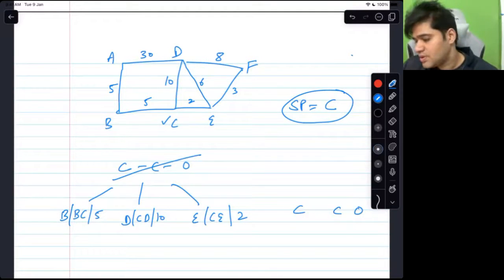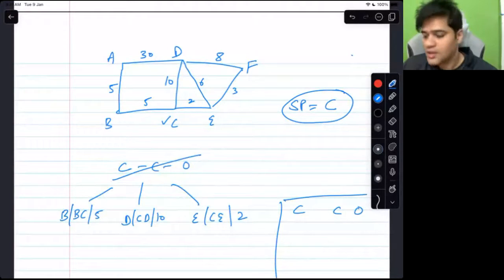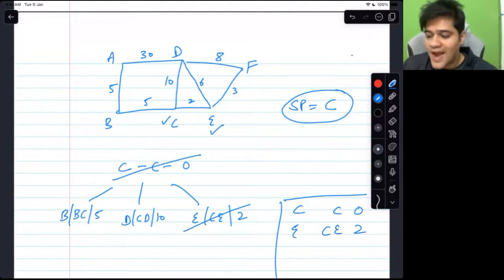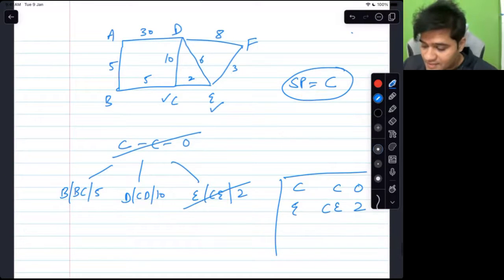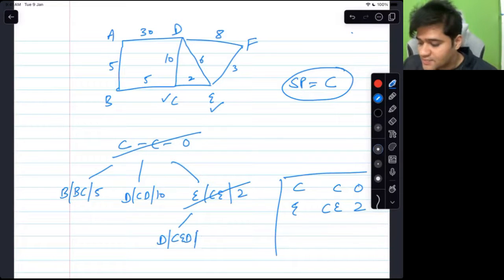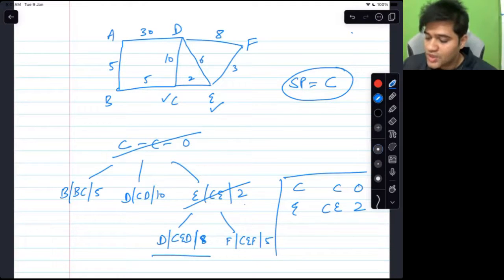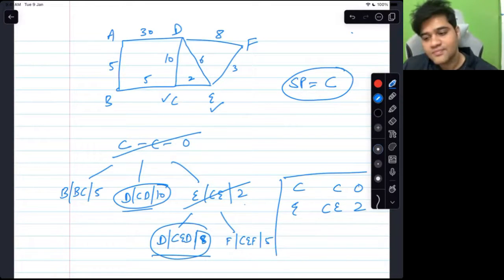If I have your attention, which one do I remove now? E. Remove, mark, work, add neighbors. Neighbors are C, D and F. Of course, C will not be done, but D and F can be added. D at the cost of CED, 2 plus 6, 8. And F, CEF at the cost of 2 plus 3, 5. Did you guys also detect two paths to D? CD at 10 and CED at the cost of 8.